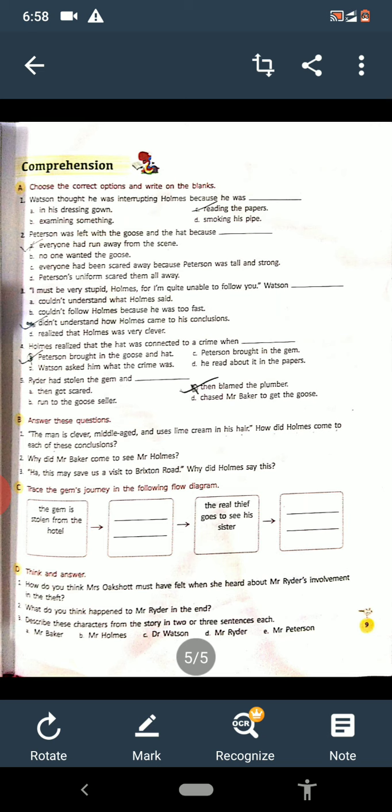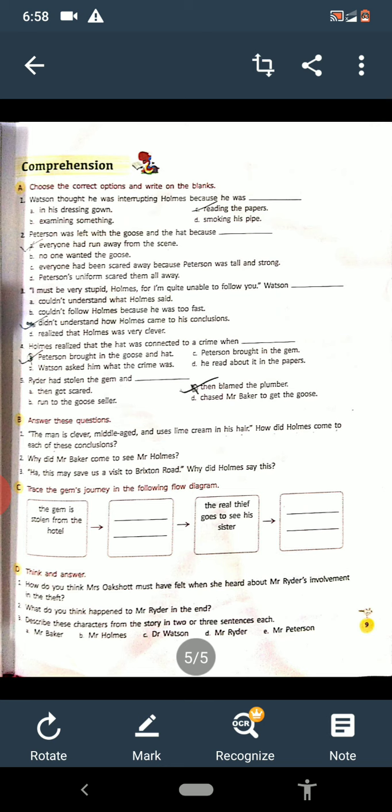I must be very stupid, Holmes, for I am quite unable to follow you, Watson, because he didn't understand how Holmes came to his conclusion. Holmes realized that the hat was connected to the crime when Peterson brought in the goose and the hat. Ryder had stolen the gem and then blamed the plumber.